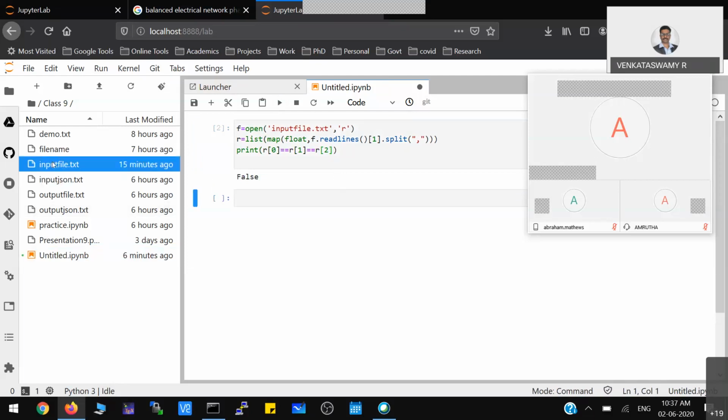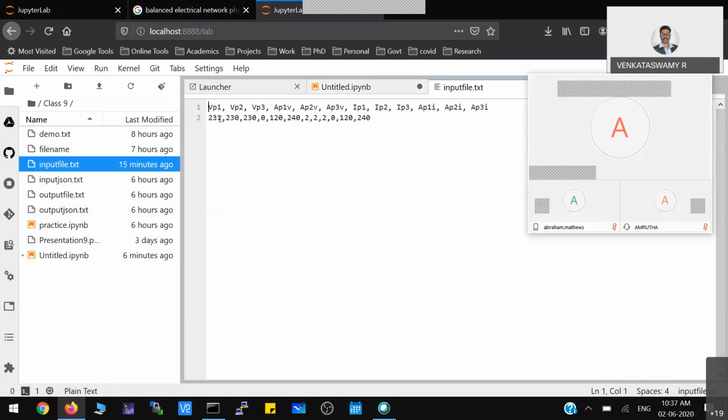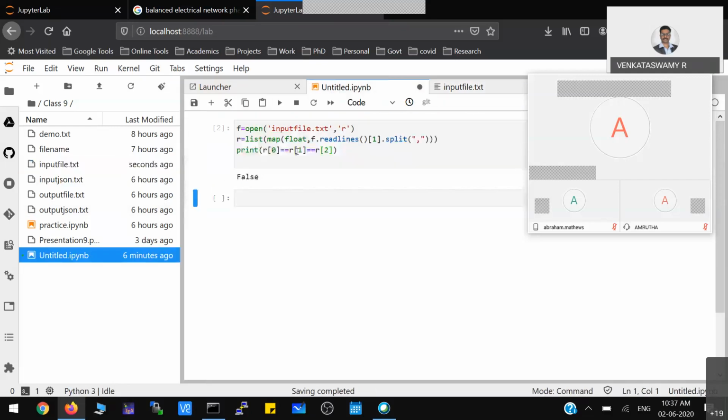Now, similarly, you can change values. I just changed that 231 to 230. Again, I came back to my program and I am running. Now you can see it is telling magnitudes are same.